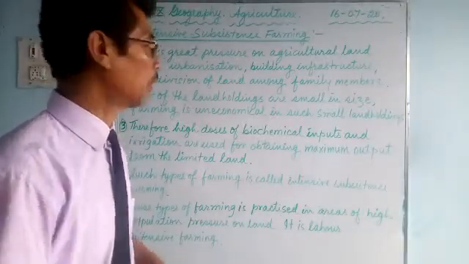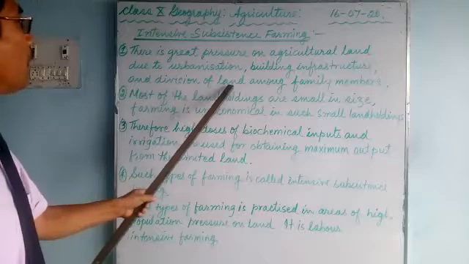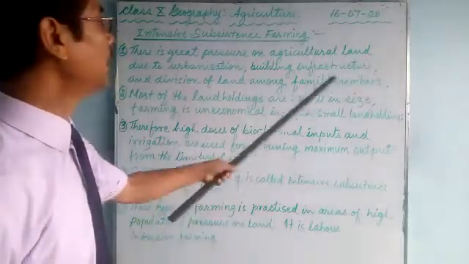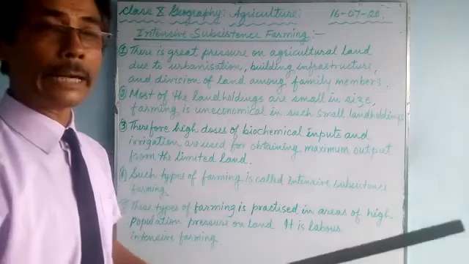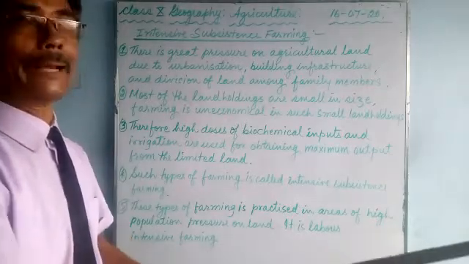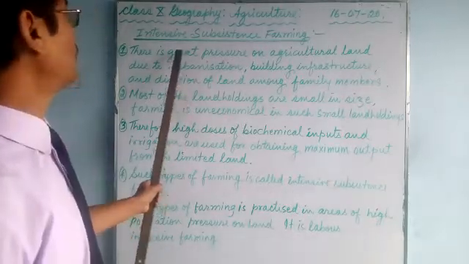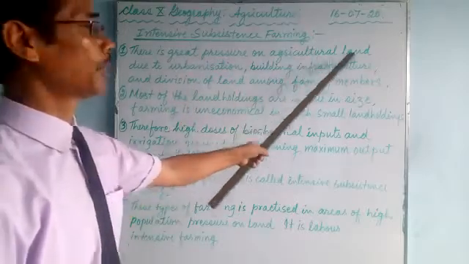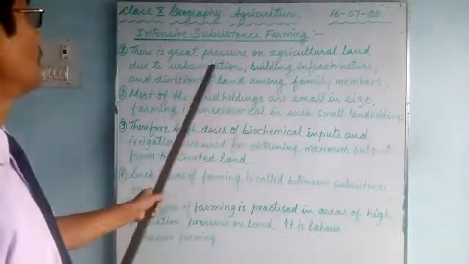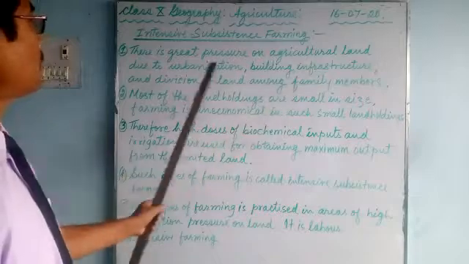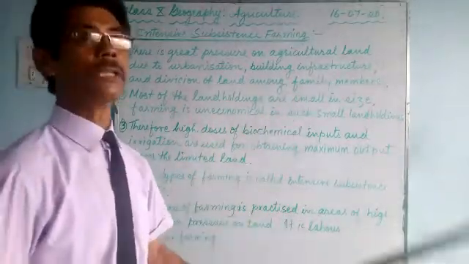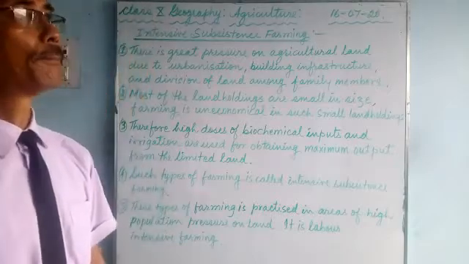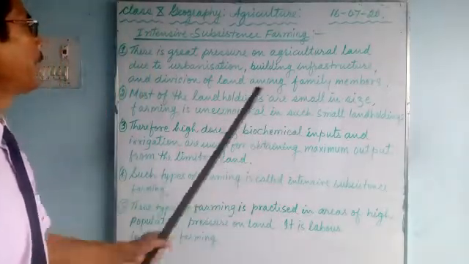These are the factors that apply pressure on the land: urbanization, building infrastructure, and division of land among the family members. These are the factors that pressurize agricultural land.